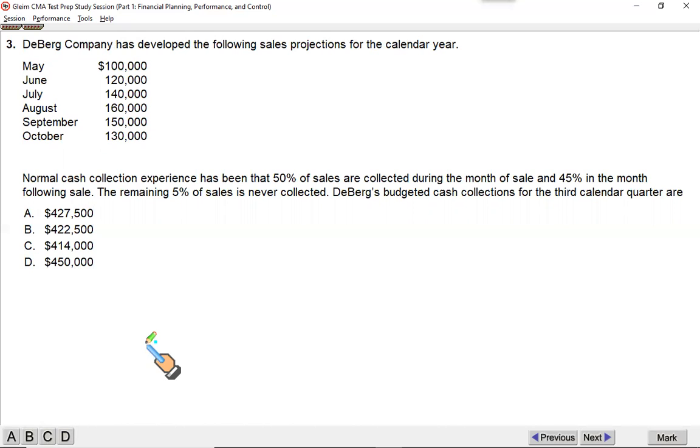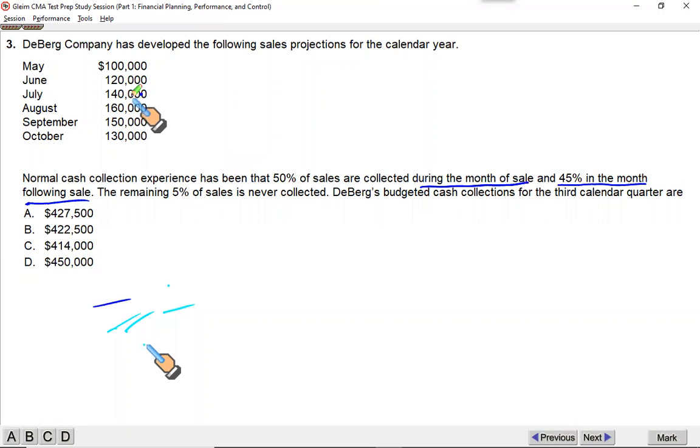A typical exam type question. It says, Debug Company has developed the following sales projections for the calendar year: May, June, July, August, September, and October. Numbers are there. Normal cash collection experience has been that 50% of sales are collected during the month of sale and 45% in the month following sale.